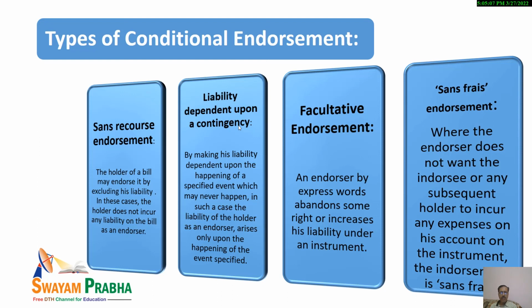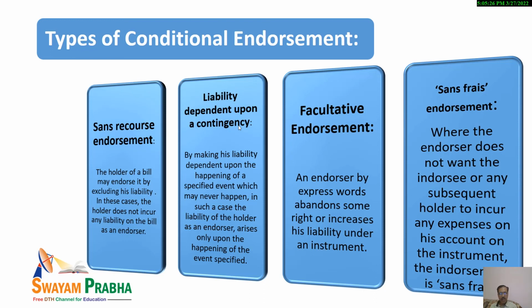As far as liability dependent upon a contingency is concerned, here the liability will be dependent upon the happening of some specified event that may never happen.